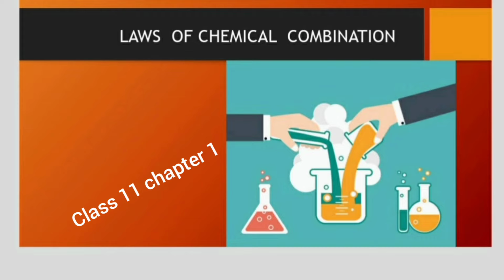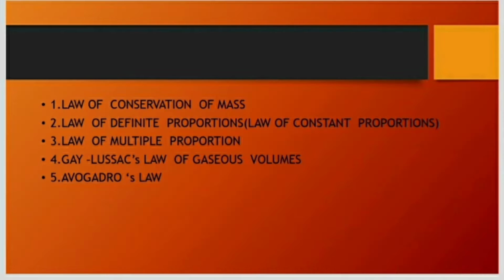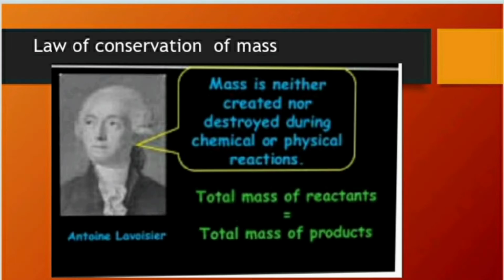Today we'll be discussing the laws of chemical combination. There are 5 main laws of chemical combination. First one is law of conservation of mass. Second is law of definite proportions, also known as law of constant proportions. Third is law of multiple proportion. Fourth one is law of gaseous volumes. And fifth one is Avogadro's law. So we'll study each law in detail.